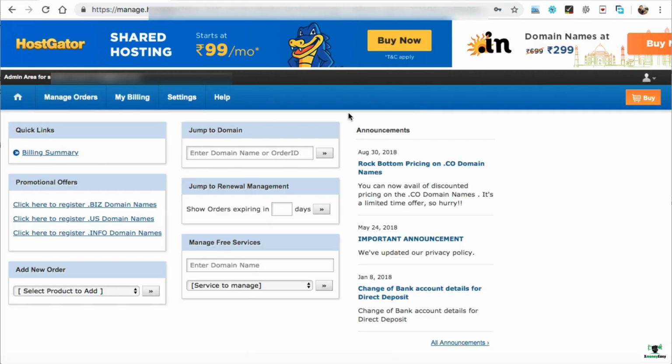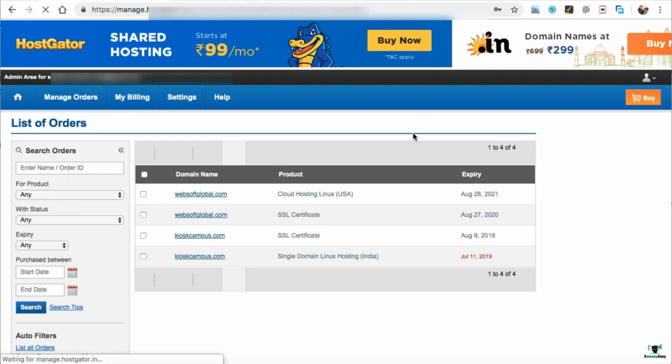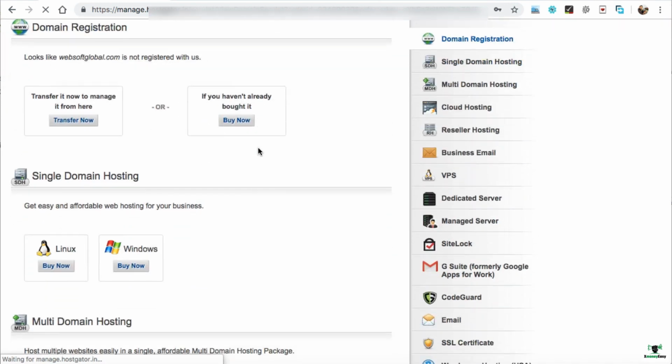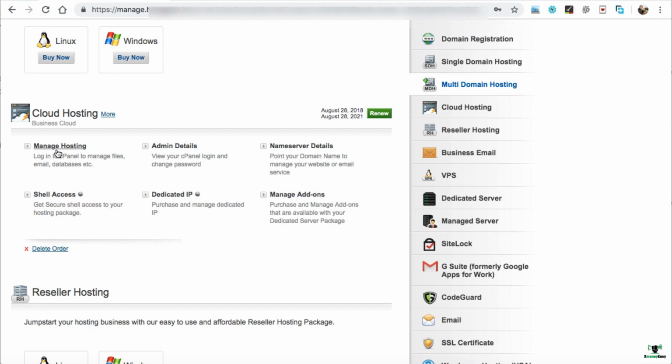So this is the dashboard of your HostGator account. Just hover on manage orders and you can click on list or search options menu. Here we go. Now here you will be seeing your domain name that you have selected in the previous lecture. So just click on your domain name and this will redirect you to the cPanel screen. cPanel is another screen from where we can install WordPress onto the domain name as well as we can manage the other things. So here we can see manage hosting.